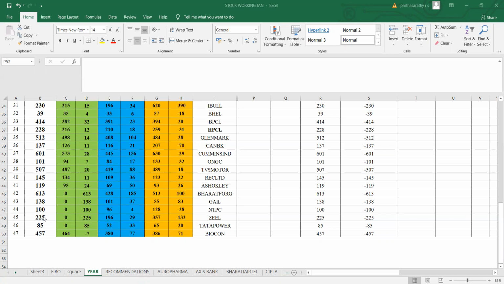Above 225, the next target is 357. From 196, it is short of 132 points from the close of 225. So the Zee ultimate target is 357. Now we will go to technicals and see how it looks on the charts.